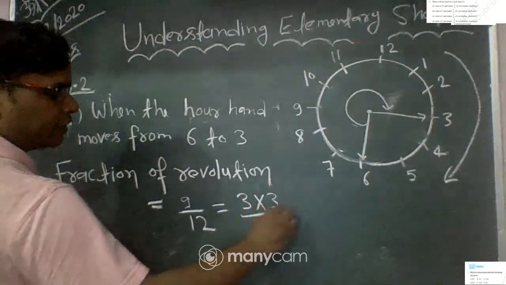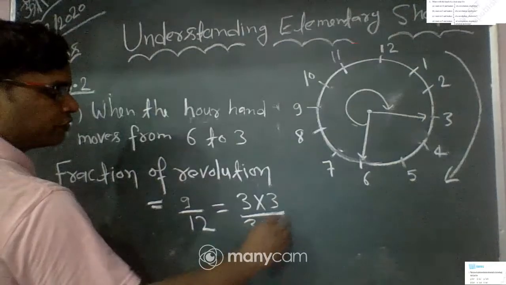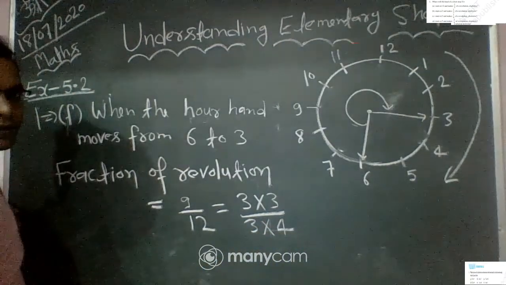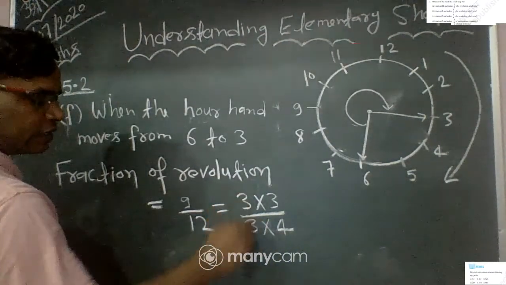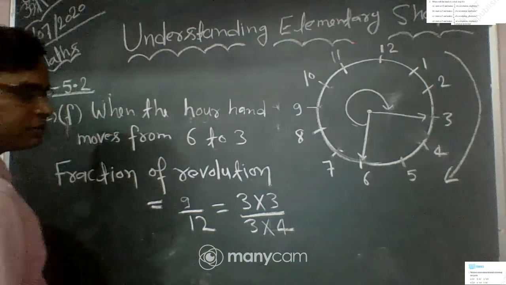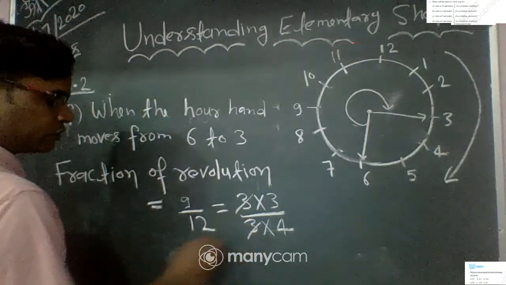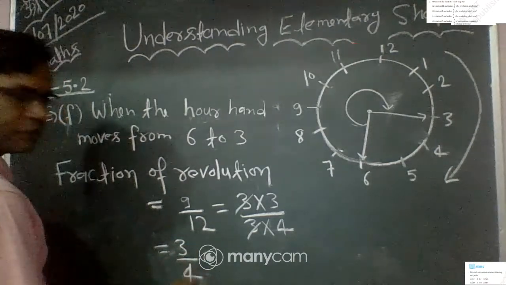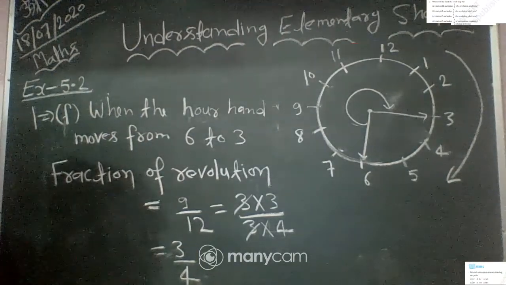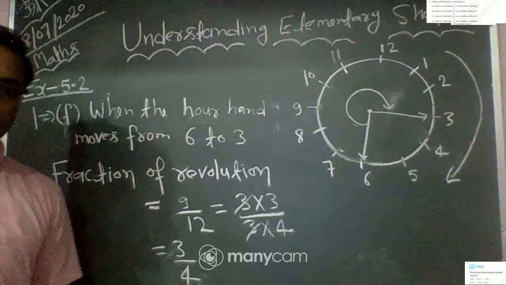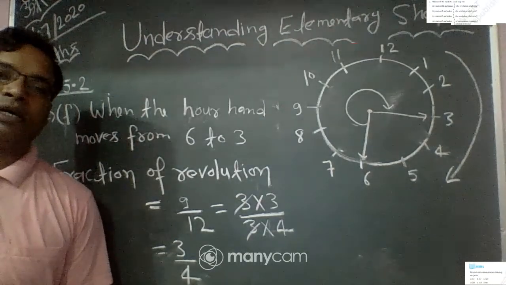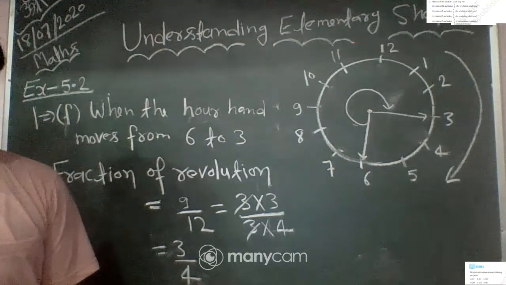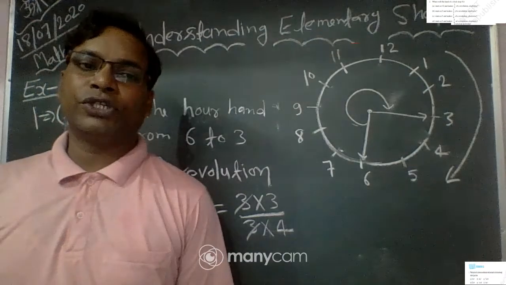This is 9, and you can also write it as 3 into 4. This is 12. Okay, so you can see here numerator and denominator, 3 is common. So 3 3s are cancelled. So you obtain 3 by 4. Okay, this is the required fraction of revolution when the hour hand of the clock moves from 6 to 3.